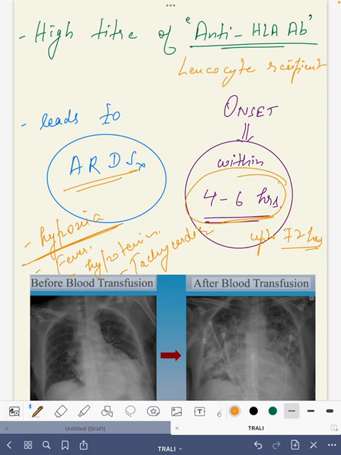These leukocytes will aggregate in the lung fields of the recipient, and inflammatory mediators will be released, and that will lead to an increase in the permeability of the pulmonary vasculature, and that will lead to pulmonary edema,